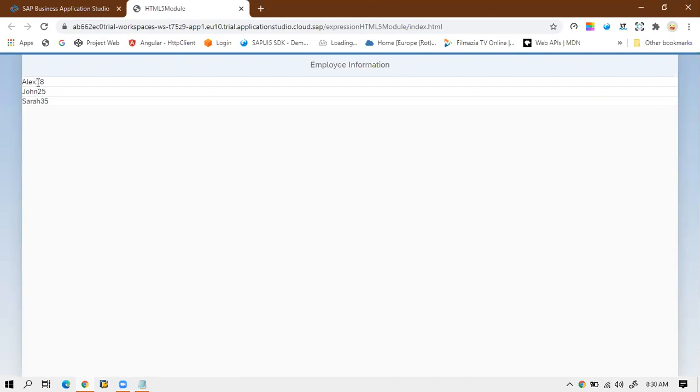Okay, what I can see are the three values, and it's totally concatenated, the name field and the age also.